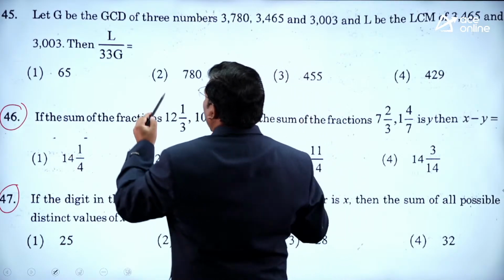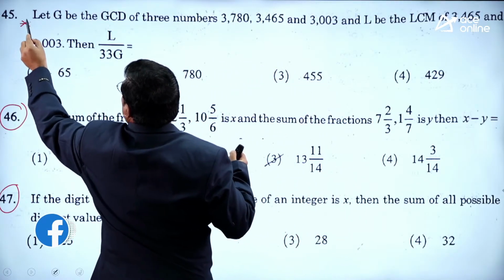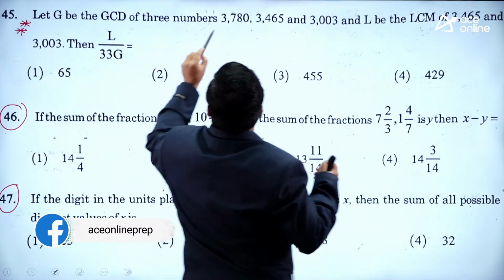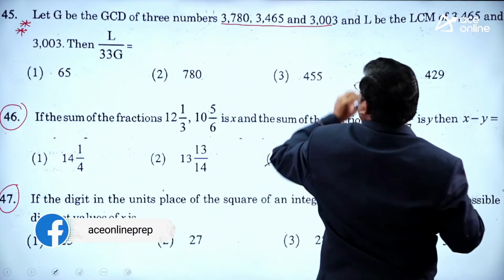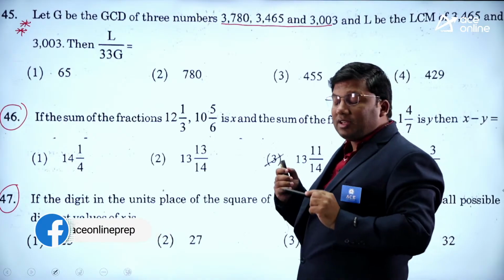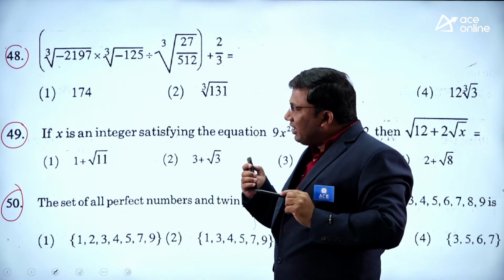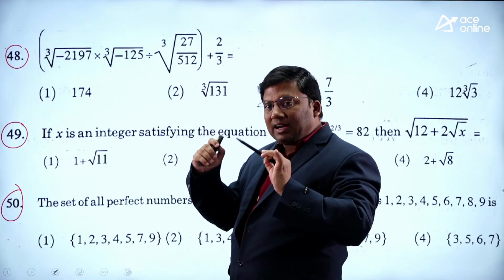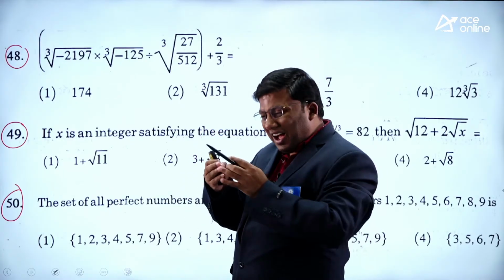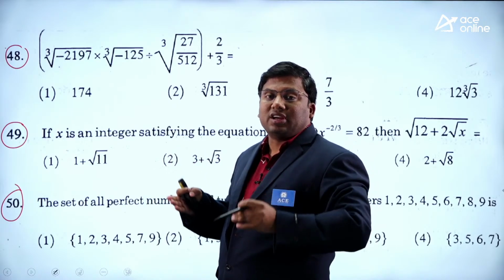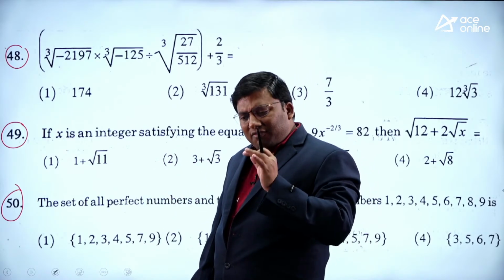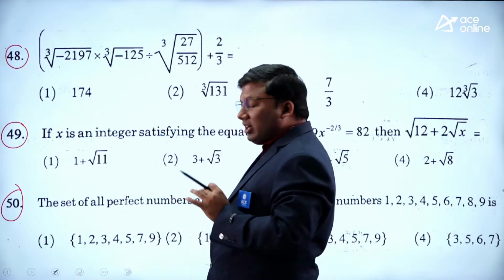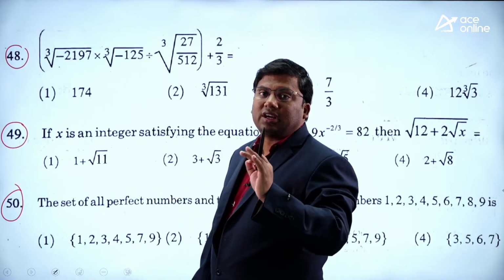This seems to be a complex question because the numerical values are a little more. 3780. These are all larger values. In the first 1 minute, what I did was go through these questions and underline the ones where the length of the question is very less. Now remember, for every question I solve, I will also teach you that concept.